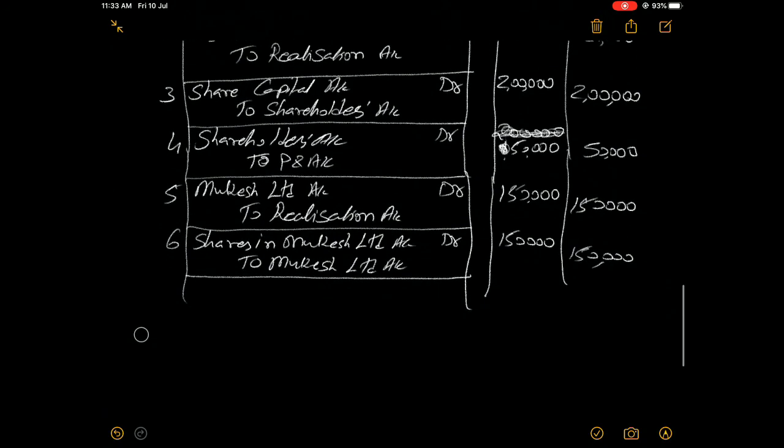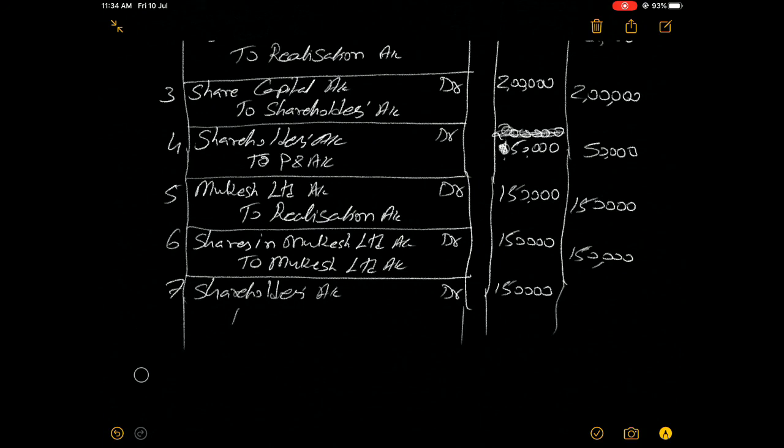And the last entry, number 7: shareholders account debit 1,50,000 to shares in Mukesh Limited account 1,50,000.